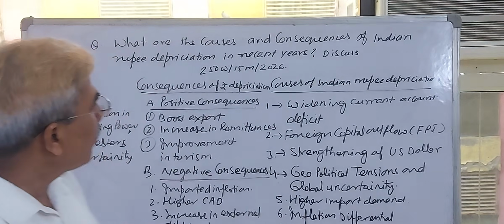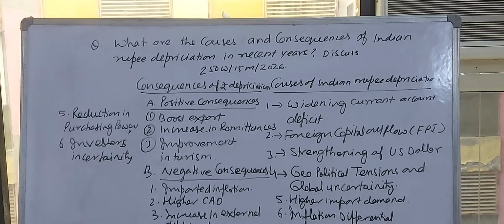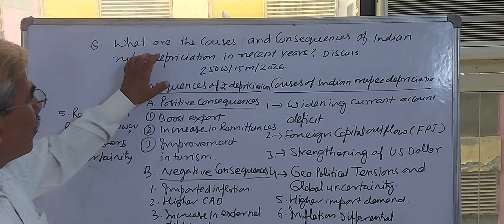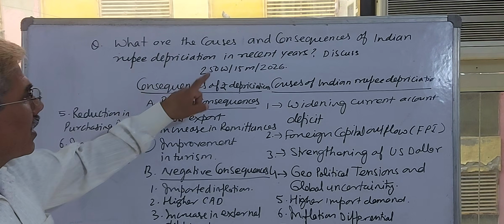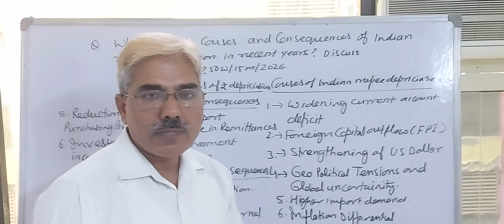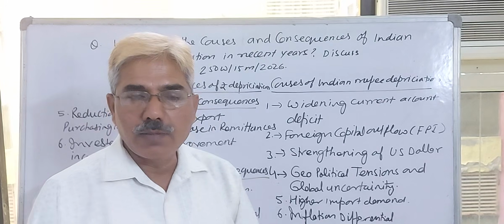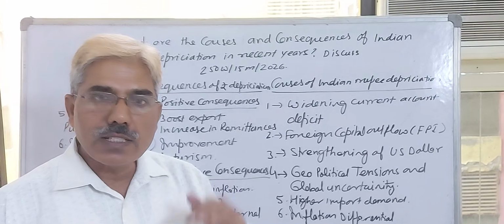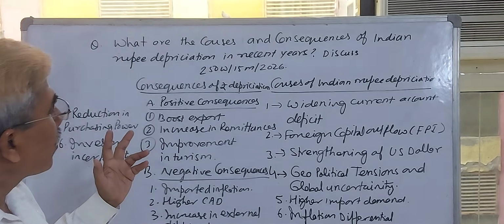Today I will discuss a very important issue which you have to see coming in mains 2026, and the question is very simple. What are the causes and consequences of Indian rupee depreciation in recent years? As you can see today, 3rd July, per dollar is more than 95 rupees. It means the rupee is depreciating since this war is going on.